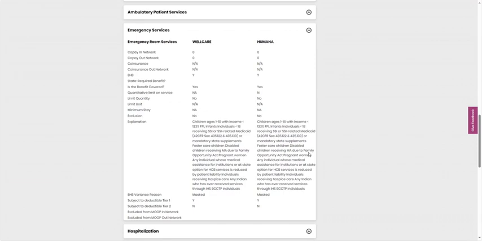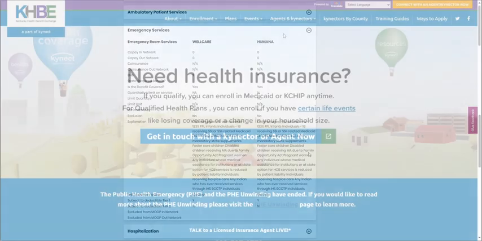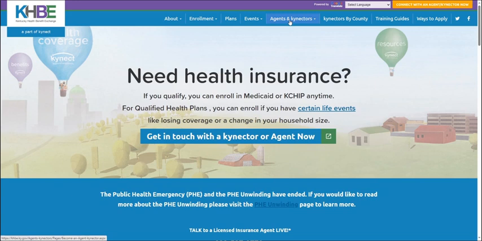Since these are Medicaid plans and have no costs associated with them, comparing plans is focused on other aspects instead of costs. Along with comparing the plans on this screen, by visiting the Medicaid Managed Care Organization 2024 Value Added Services document on the Kentucky Health Benefit Exchange website, we can compare additional benefits associated with the various Medicaid providers.